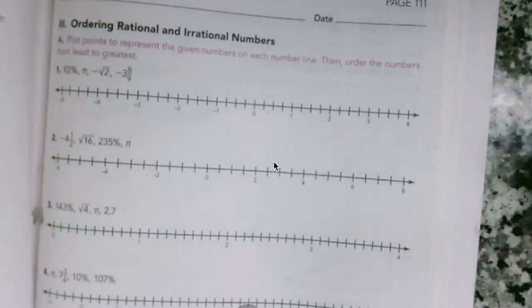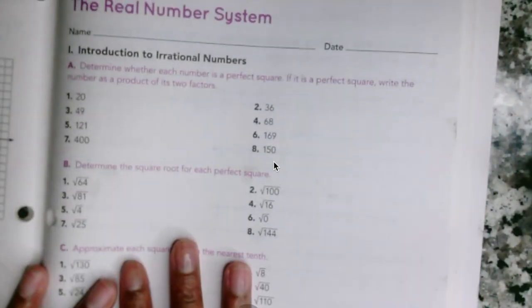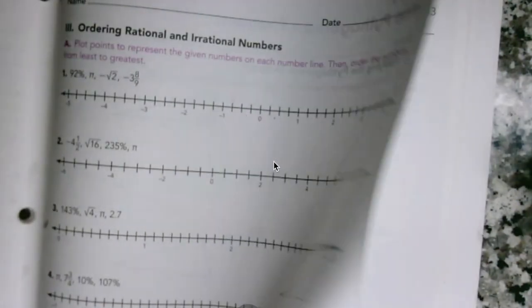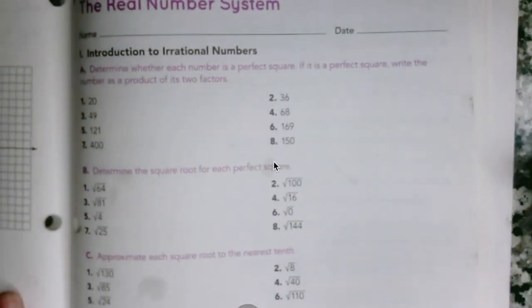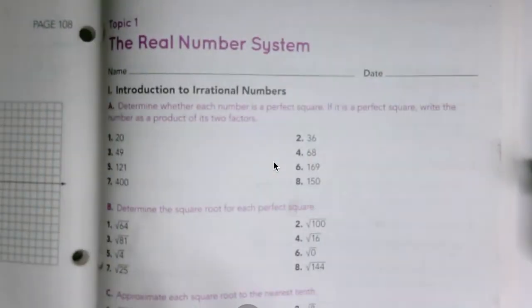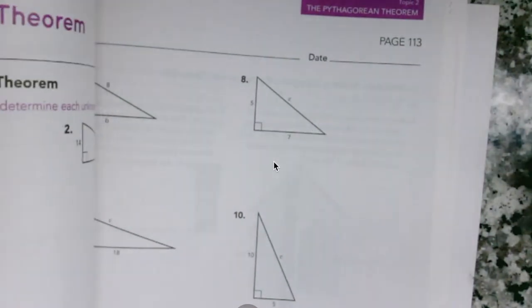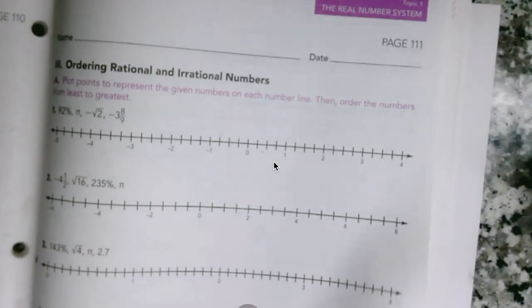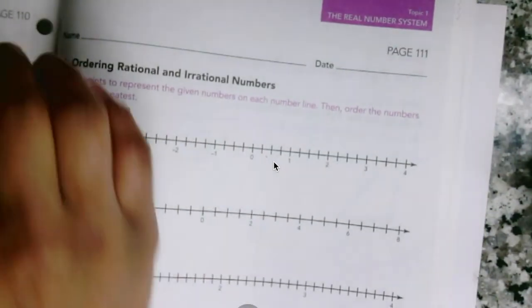And that's all for the real number system. I will drop some links below. So I need you all to complete page 109 through 111. You should have already completed up to page 108, and now we're on page 109 through 111. I will give you a few days to do this, okay? But I will be checking this when we get back to school. Thank you.